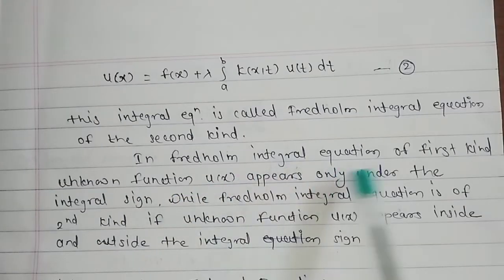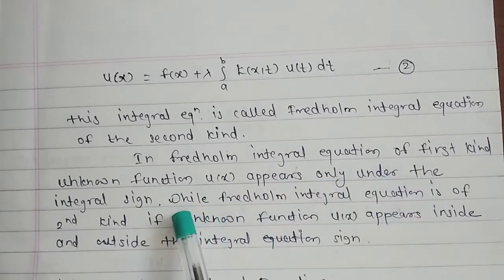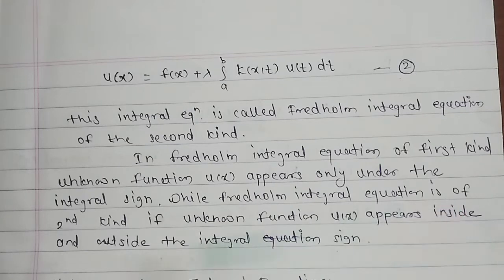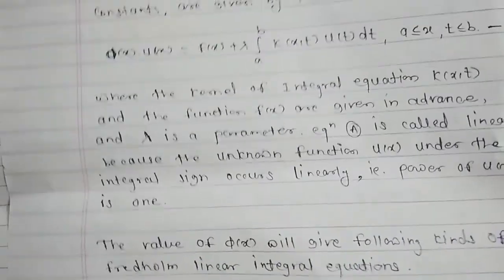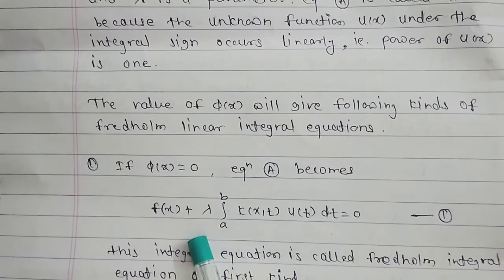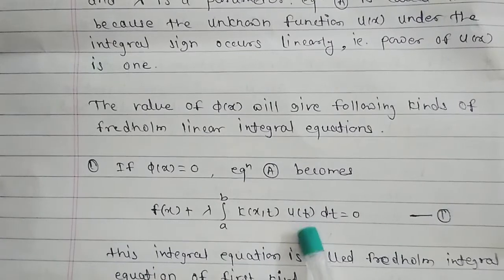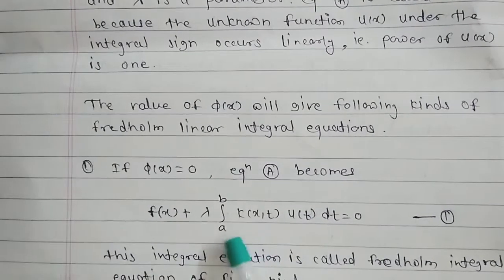Therefore, in the Fredholm integral equation of the first kind, the unknown function u of x appears only under the integral sign, while in the Fredholm integral equation of the second kind, the unknown function u of x appears inside and outside the integral sign. Look at our equation first: in the first kind of Fredholm linear integral equation, the unknown function u of t appears only under the integral sign.